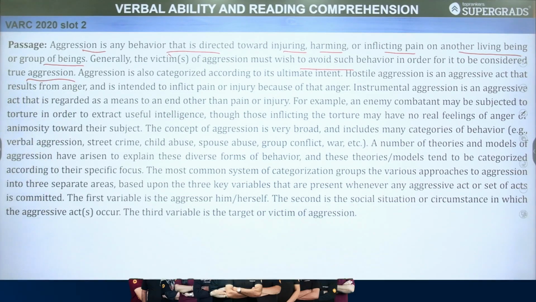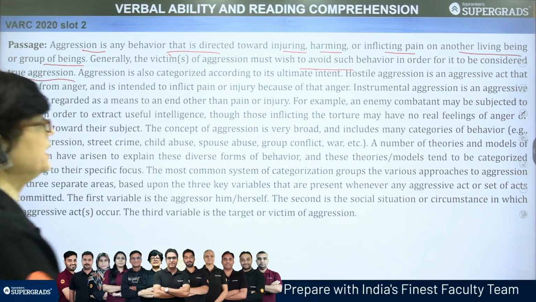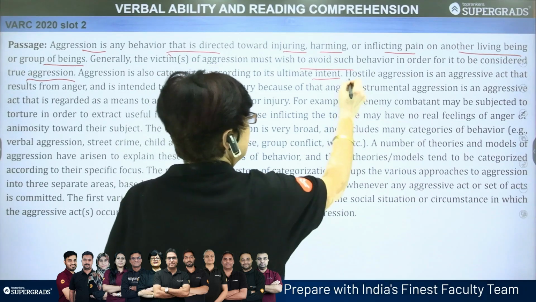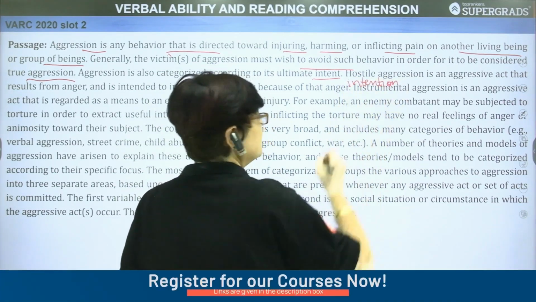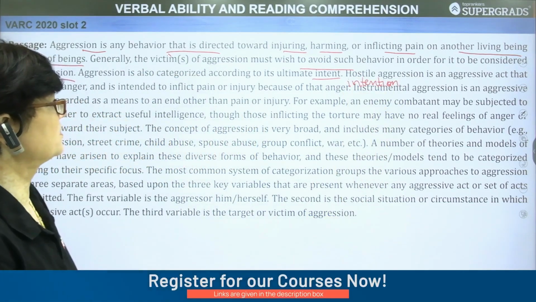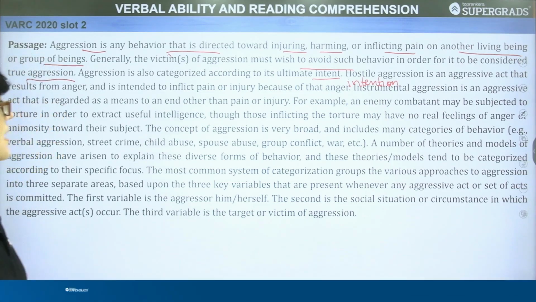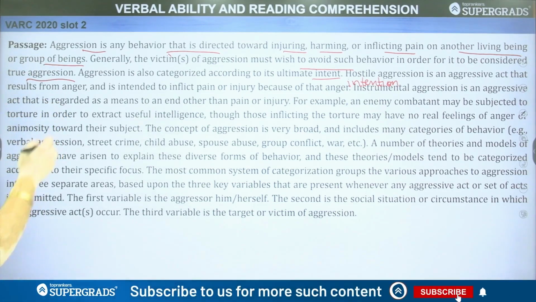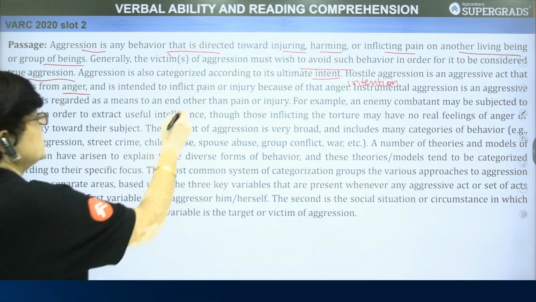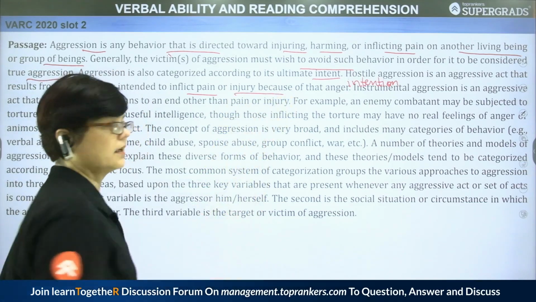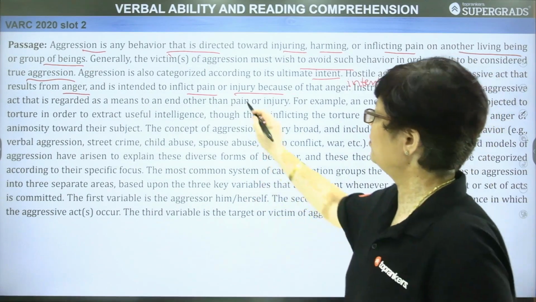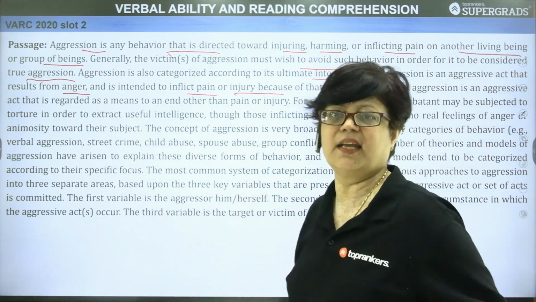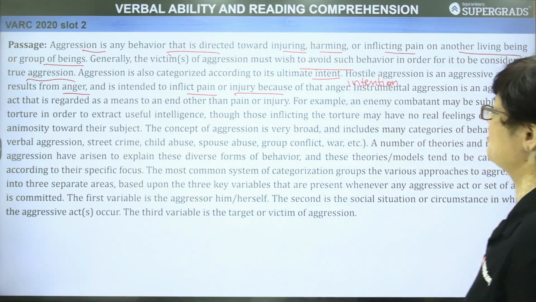Aggression is also categorized according to its ultimate intent. Intent means intention. Why does this happen? What is the reason behind this aggression? Hostile aggression is an aggressive act that results from anger and is intended to inflict pain or injury because of that anger. So the author tells us about hostile aggression, that it is done with the purpose of inflicting pain or injury on someone.